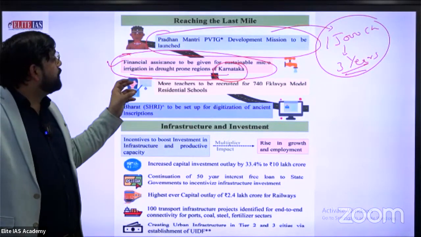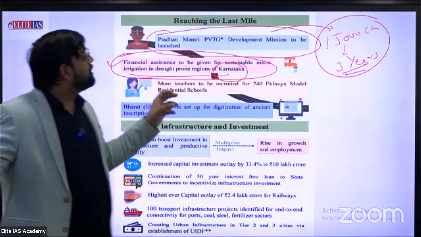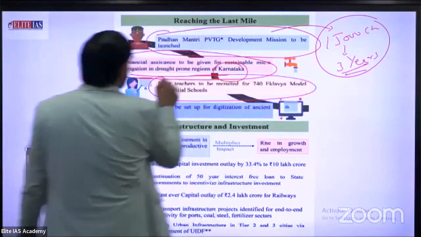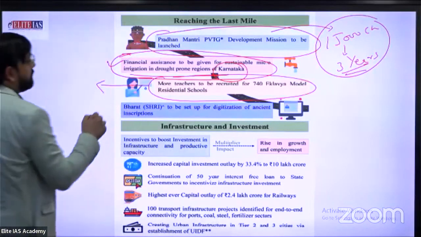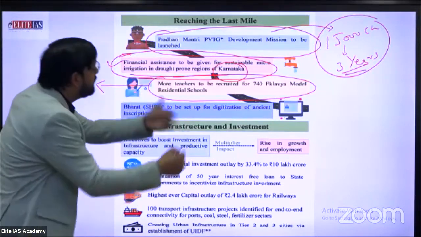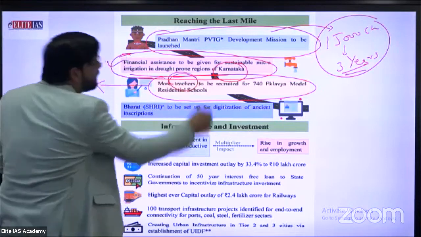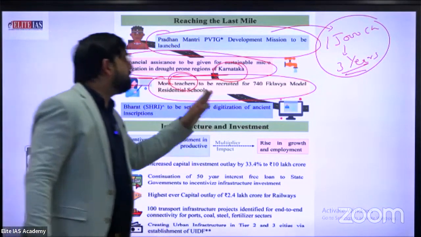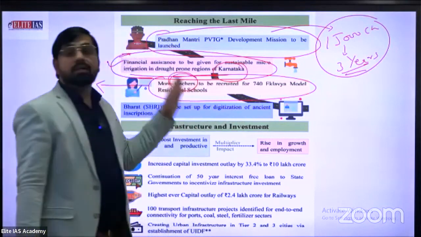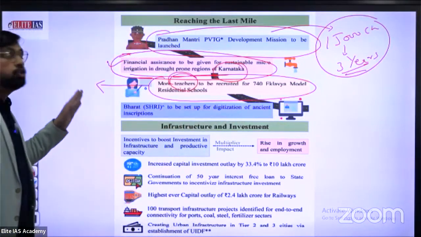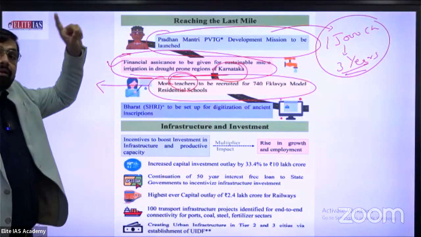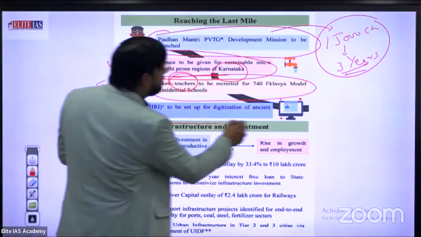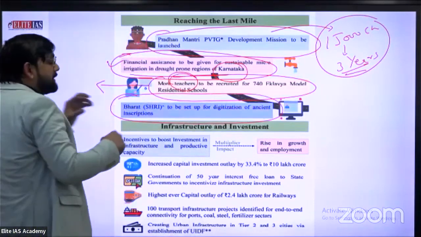More teachers to be recruited for 740 Eklavya model residential schools. This is the perfect indication of upcoming vacancies in different teaching departments, approximately 740 Eklavya residential schools, to fulfill the job creation vision under the Amrit Kaal. Okay. Next, Bharatiya Bhasha Pustak Yojana, Shri, to be set up for the digitization of ancient inscriptions.